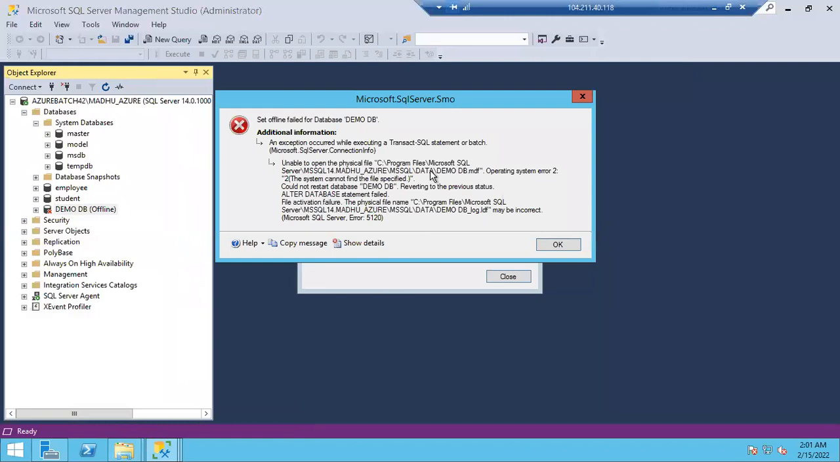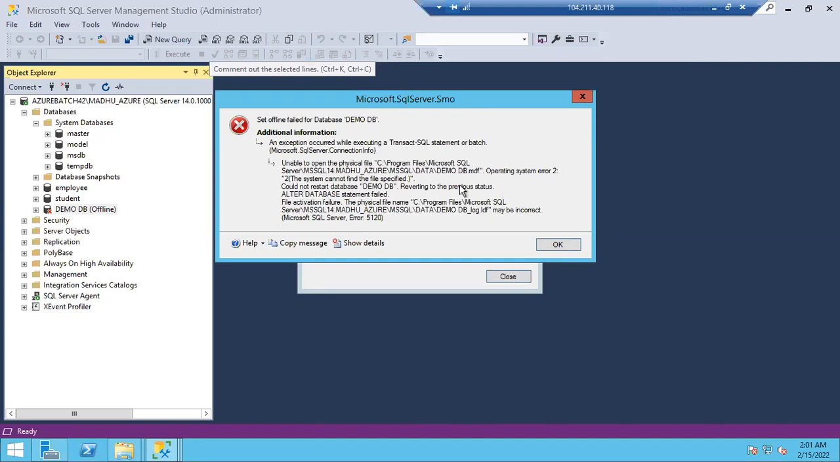This is for the data file, guys. This is for the log file. You can see two errors. Okay, see here, operating system error 2: The system cannot find the file specified. Could not restart the database. Okay, reverting to alter database statement. Again, next file. This is for the log file, demo_db_log.ldf, guys.